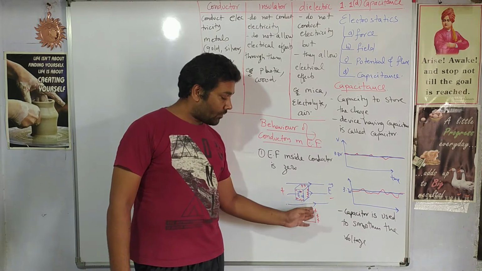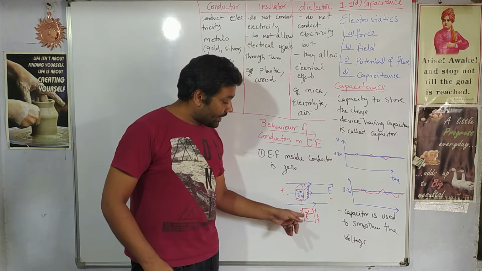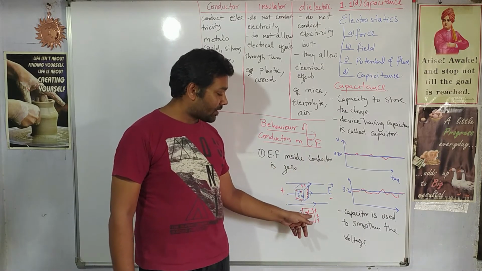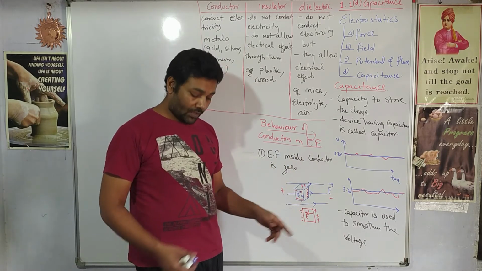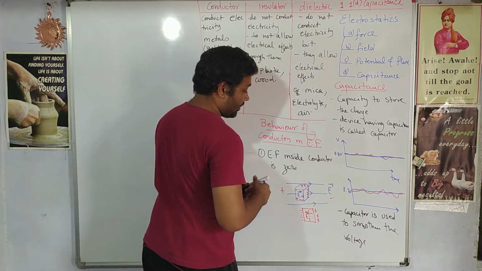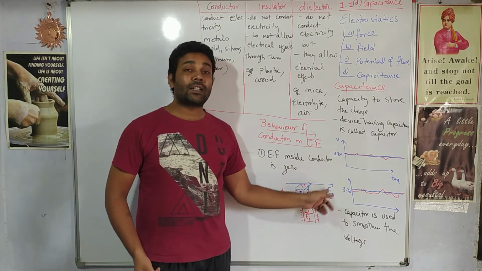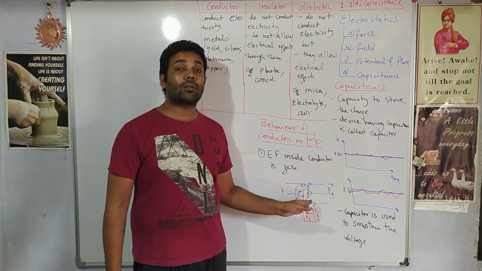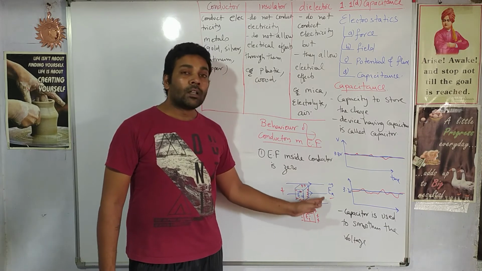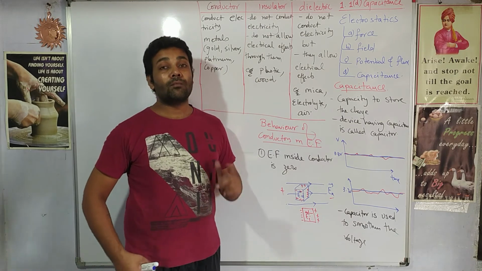The transfer of electrons from one end to the other continues till the electric field inside becomes equal to the external electric field. If I denote the internal electric field as E_I and the external as E_X, till they become equal, the transfer of electrons continues. Once they are equal, electron transfer stops and the electric field inside the conductor becomes zero, right?